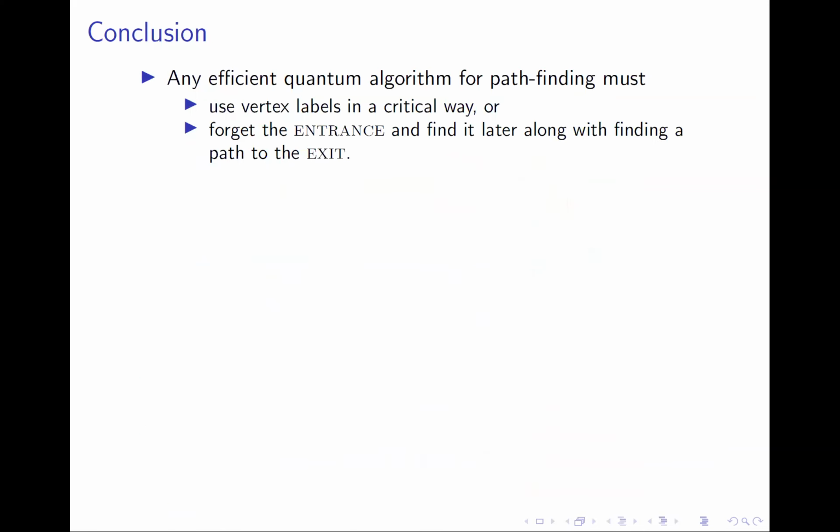We conclude this talk by reviewing our main result. Based on our findings, if there is an efficient quantum algorithm for welded tree pathfinding, then it must use vertex labels in a critical way, or it must forget the entrance before finding it later along with a path to the exit. That is, any such algorithm must be not genuine or not rooted in our terminology.